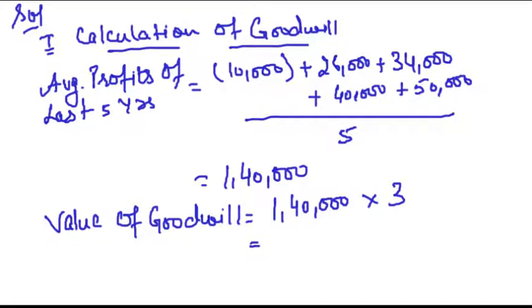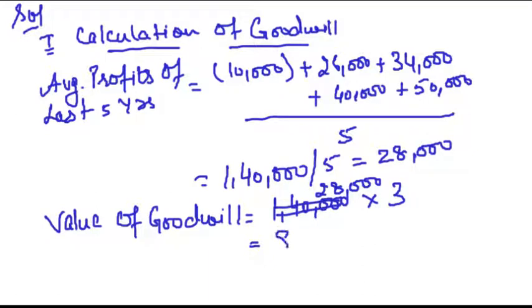Right? This comes to, sorry, this is not one, this is 1,40,000 divided by 5. This turns out to 28,000. So this is 28,000 into 3. This comes to 84,000.